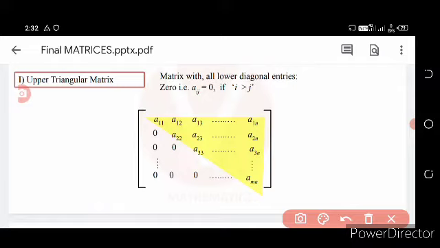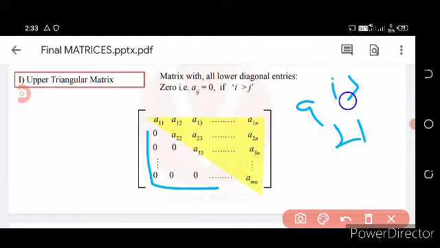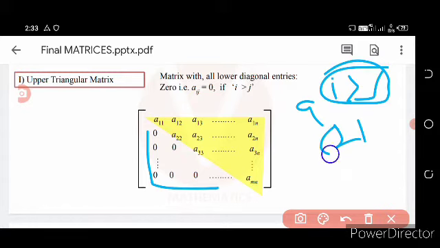So the upper triangular matrix is the matrix with all lower diagonal entries 0, these are the lower diagonal elements which are 0. And if we consider a21, here second row and first column, i is greater than j. Here it is satisfied, because the row number 2 is greater than the column number.